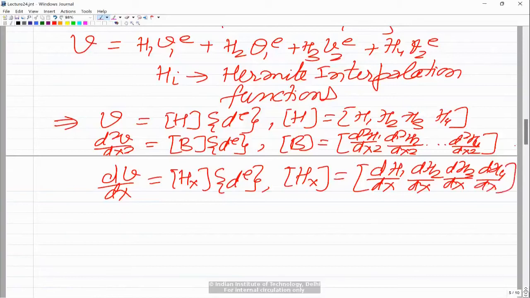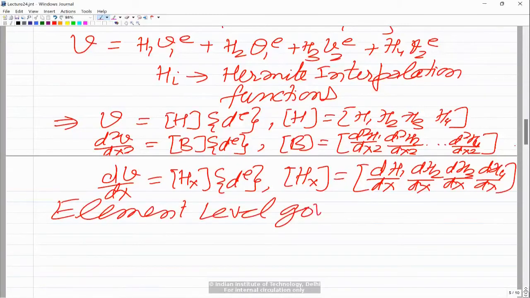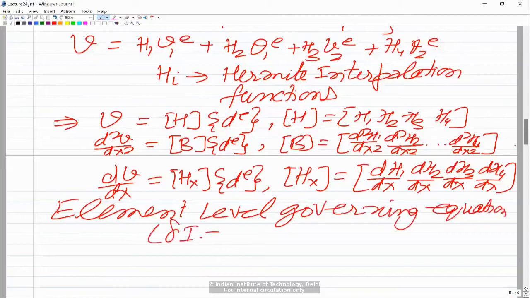So this is Hx. Now if you substitute all of this in I and take delta I equal to 0, that gives you the element level governing equation for this buckling problem. The form of the equation is as follows. The first term is the same as what we got earlier, Ke into de, which gives the stiffness matrix.